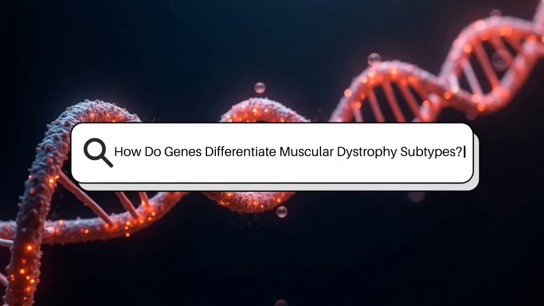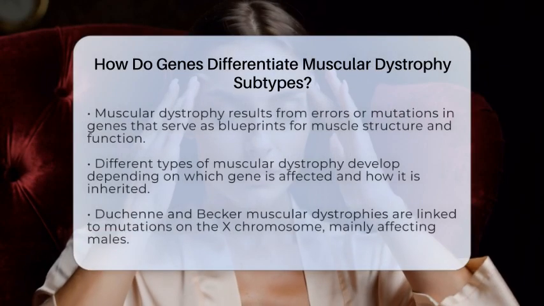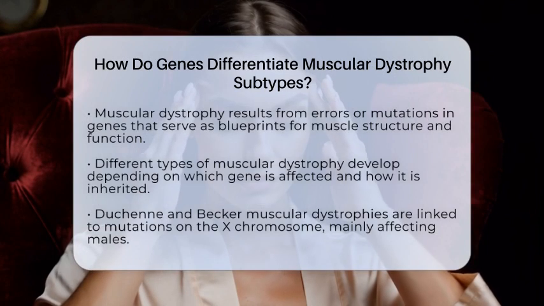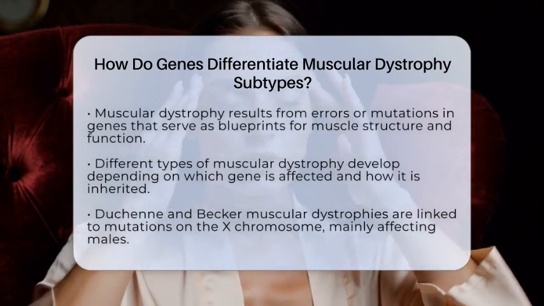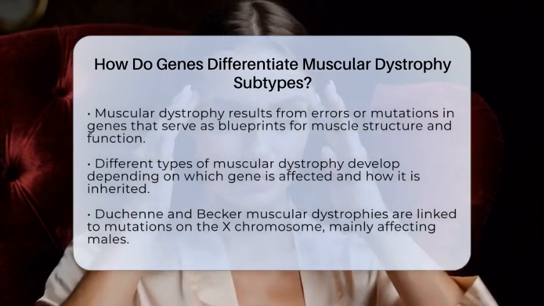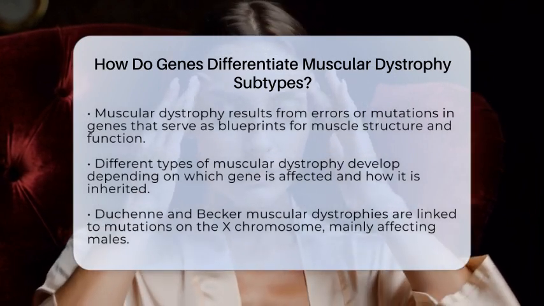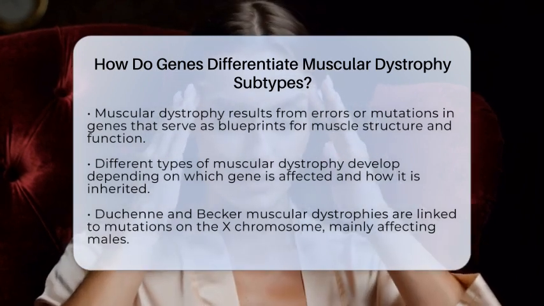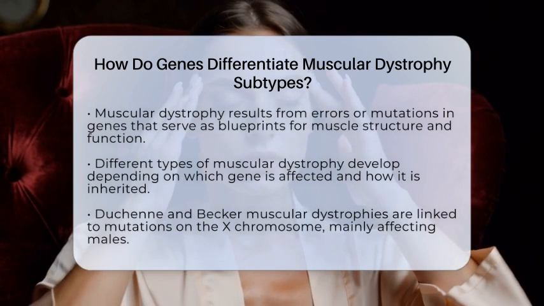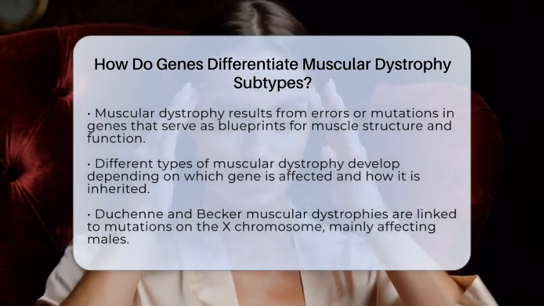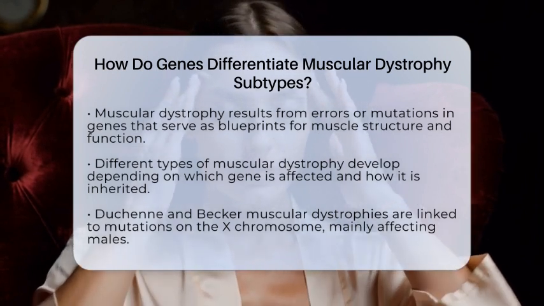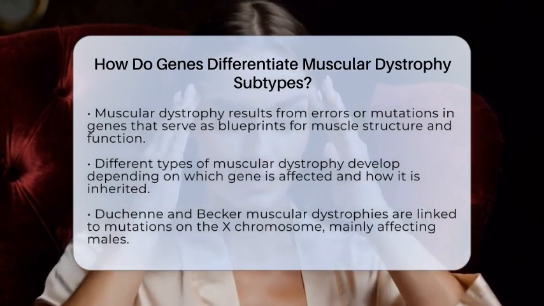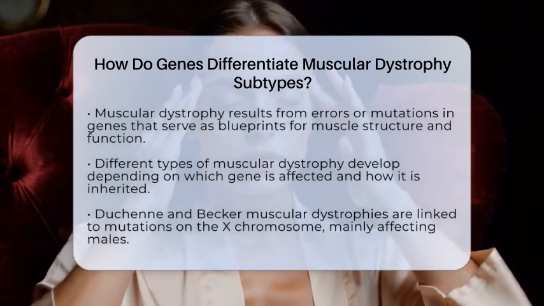How do genes differentiate muscular dystrophy subtypes? Imagine your muscles as a well-built house, with each part playing a crucial role to keep everything stable and functioning. Now, think of genes as the blueprints that tell your body how to build and maintain this house. When these blueprints have errors or mutations, the structure can weaken, leading to muscular dystrophy. But not all blueprints are the same, and that's how different types of muscular dystrophy develop.